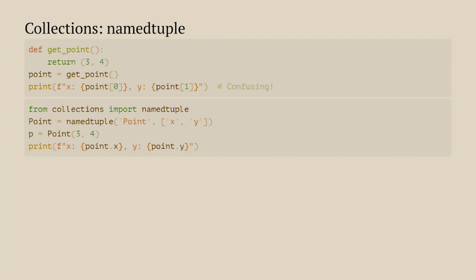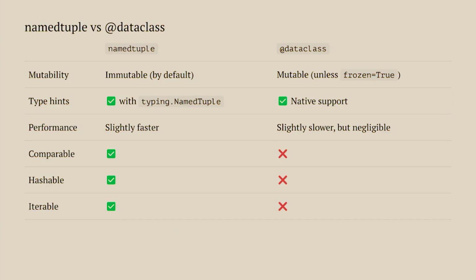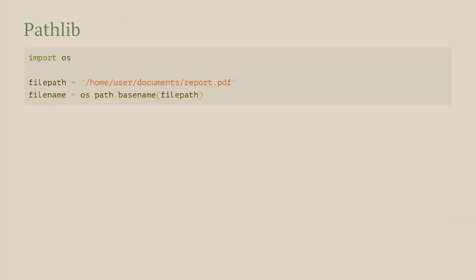It's not a class, it's immutable by default, and there's even a typed way to do that. And as a bonus, you also get to print it nicely. So you get Point(x=3, y=4). Unlike dataclasses, these are immutable by default, and they are comparable, hashable, iterable, and slightly faster than dataclasses. So usually when you want to indicate that data shouldn't be modified, go with namedtuples.